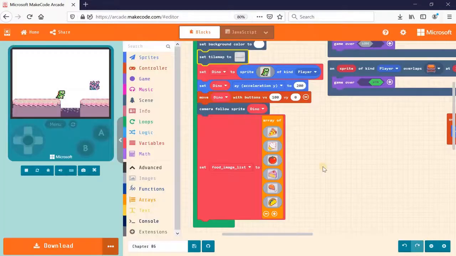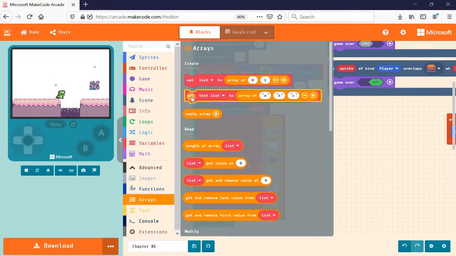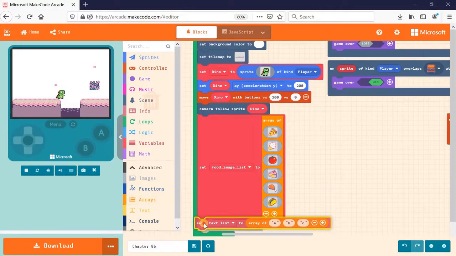Then hit done. Okay, so now that my map has tiles that are marked as the locations for the food, I'm going to collect the positions or the locations of these tiles into an array. So similar thing, I'm going to go to Arrays and drag one of these create array blocks.